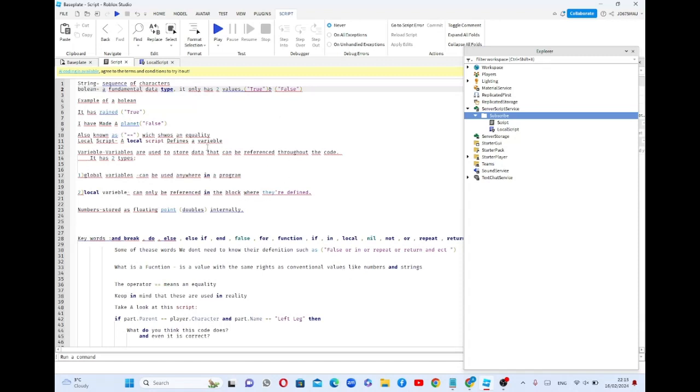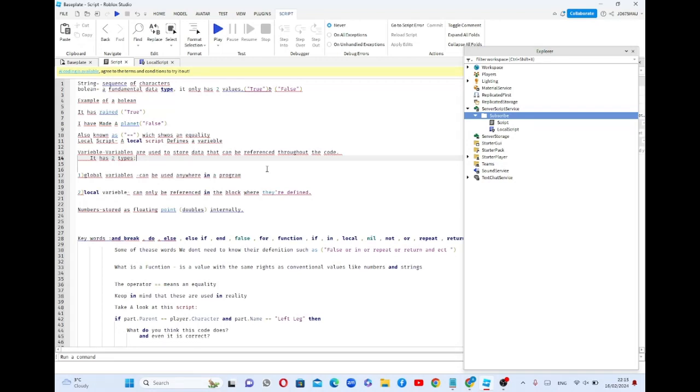So, double equals shows an equality. As you can see, a local script defines a variable. Not this type of local script, but this type of local script. And variables are stored to use data and referenced through the code. It has two types, global variable and local variable.